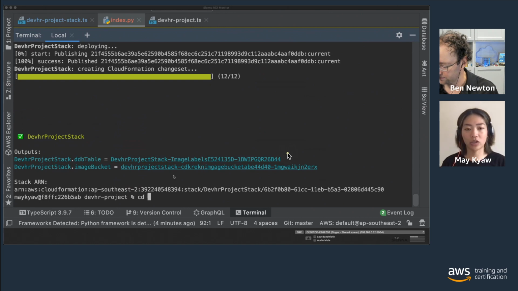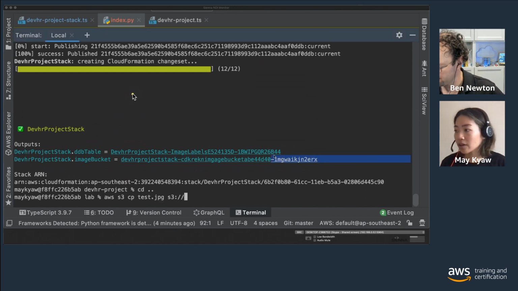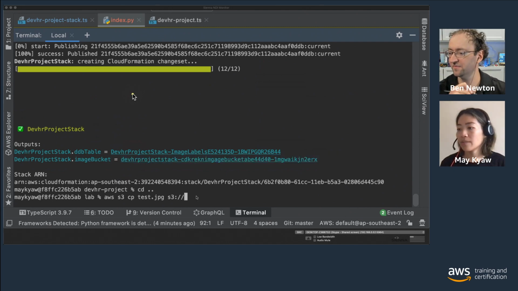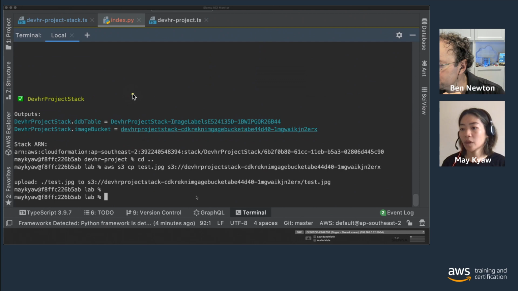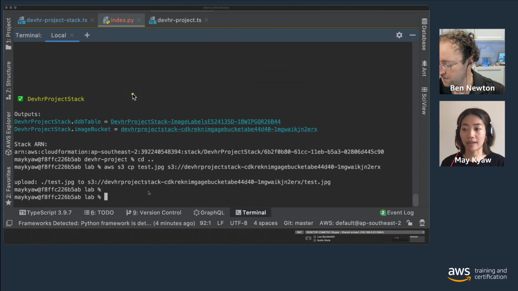What I'm going to do next is copy an image from my local machine and upload it into this image bucket. I have a little image ready. Cool, the upload was successful. If you remember, the Lambda function should be triggered as soon as the image is uploaded, and the result of the recognition function should be put into the DynamoDB table.